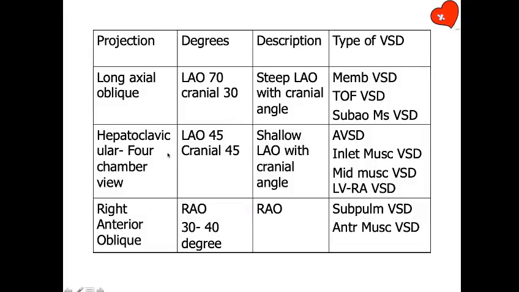When you do shallow LAO, earlier they used to call it hepatoclavicular view. Now LAO 30 to 45 degrees, cranial 30 to 45 degrees, or shallow LAO with cranial angle, is good for AV canal defect, inlet muscular VSD, mid-muscular VSD, and also LV to RA shunt. These VSDs are best seen in shallow LAO cranial view. And when you do RAO view, where again it varies between 20 to 40 degrees, there's nothing religious about 20 degrees or 40 degrees, it is the best position for subpulmonic VSD and anterior muscular VSDs.